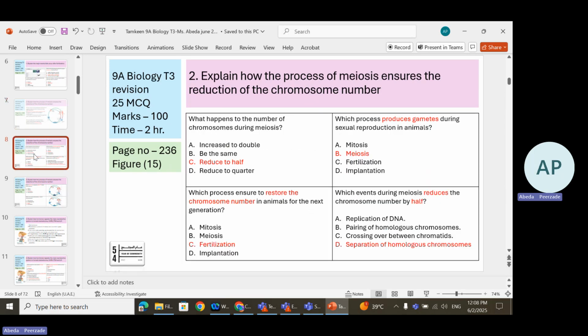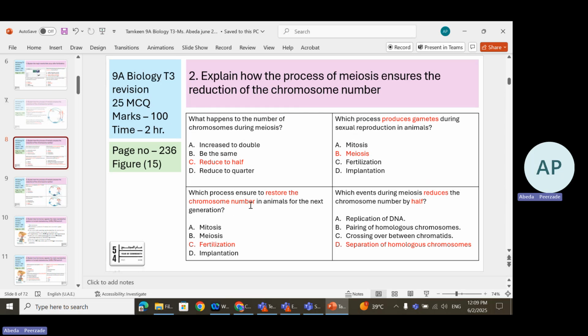Let us see the questions based on this learning objective. What happens to the number of chromosomes during meiosis? It reduces to half. Meiosis reduces it to half. Remember. Which process produces gametes? That is meiosis. So when you go through various kinds of questions, your concept of meiosis will become very strong.